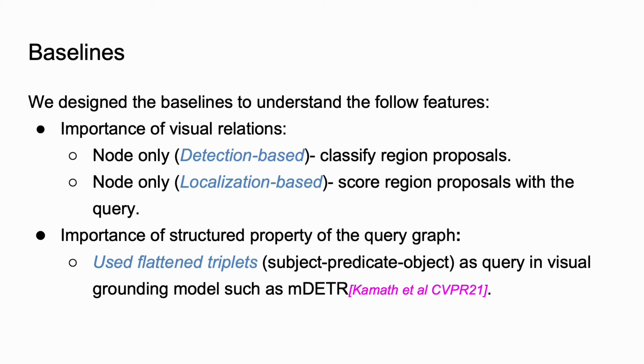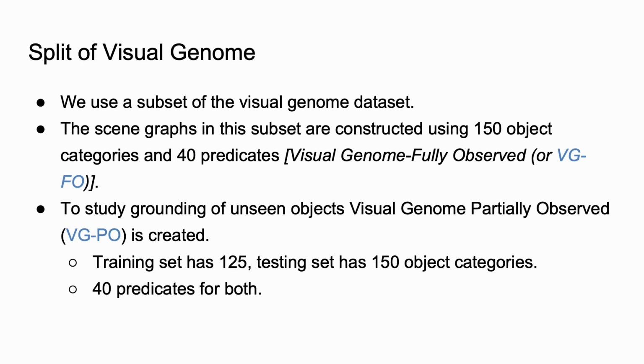We designed baselines to understand the importance of both the structure as well as the relations present in the query scene graph. We also created a split of the Visual Genome called VGFO with 150 objects and 40 visually relevant predicates. Additionally, to study the grounding of unseen objects, we created another split called VGPO, where 25 objects are removed from the training data.